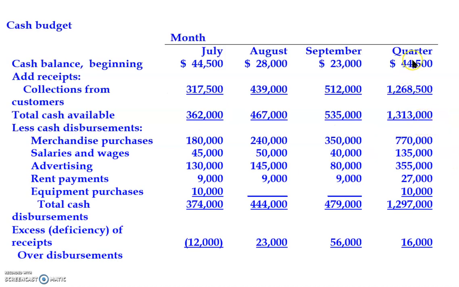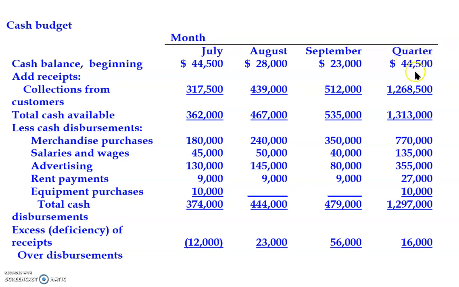But let's look at this. Cash ending balance, you don't add up. Cash balance beginning means the beginning of the quarter. Remember, the quarter means 1st July until 30th September. So what's the beginning of the quarter? 1st July.